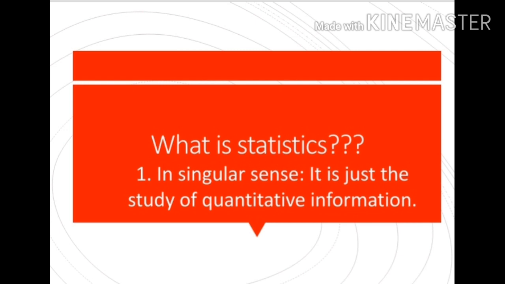Clear? But in statistics you need to collect the information also. You need to go to the authorities, you need to ask for the result. Then you need to apply your mind, you need to calculate the average marks, calculate the percentage, then see the total of these marks. So you need to follow certain criteria, a systematic procedure. So in statistics, we will not study just the collection or the analysis of information.